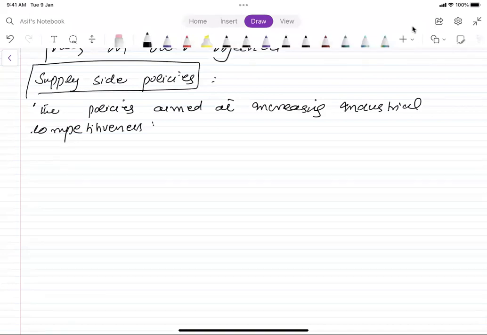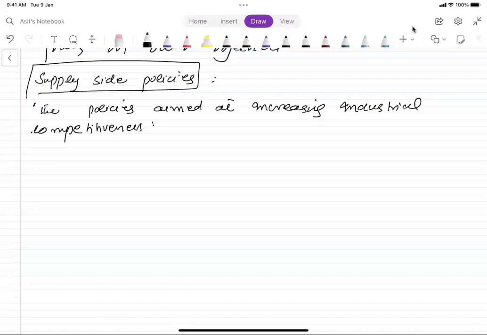We call them supply side policies because they aim to increase the aggregate supply in the economy. They aim to increase more businesses, more industries, and more production in the economy. As a result of that, the competitiveness is increased. More businesses are being done in the economy, and the countries are becoming more competitive even in the international economies.